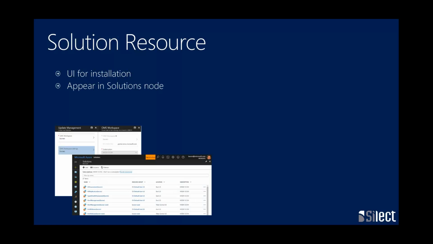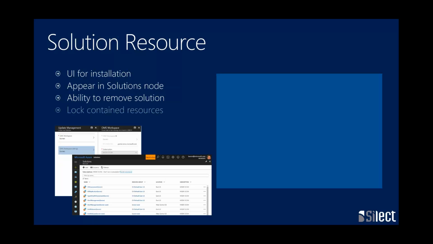We're also going to have it show up in the Solutions node in Azure. Actually, I can click on it and look at resources, and I'll show that in a bit. We're also going to be able to remove it. I can deploy it, click on the solution, say remove, and all that stuff goes away. That's not possible to do without that solution resource.